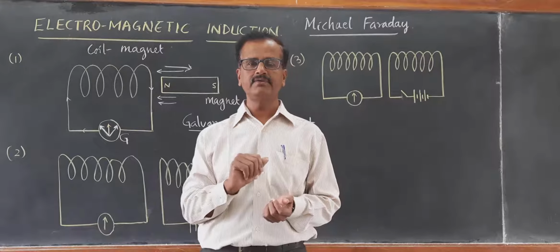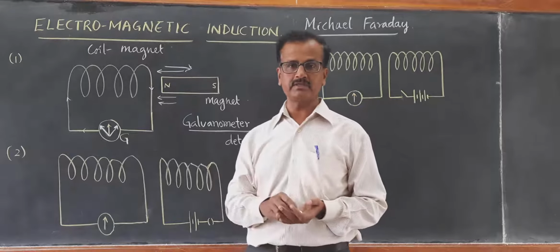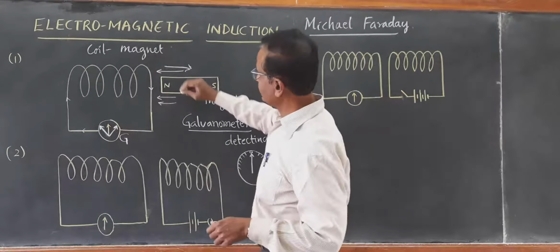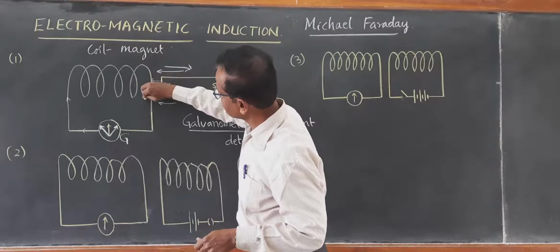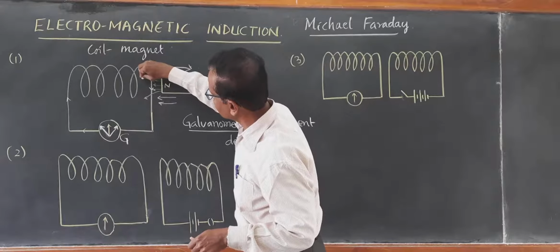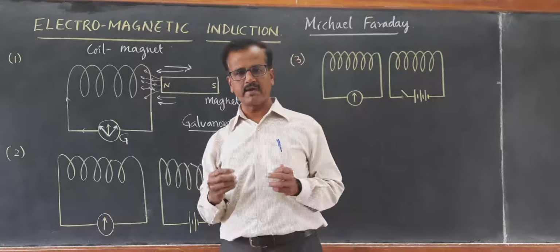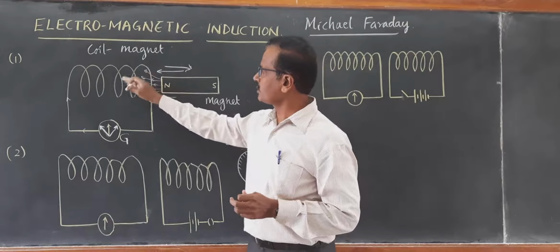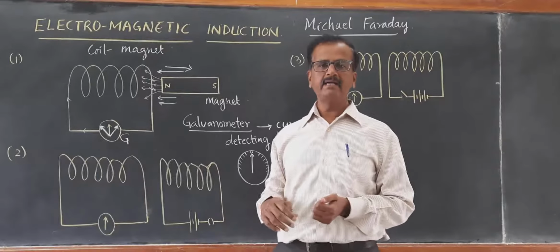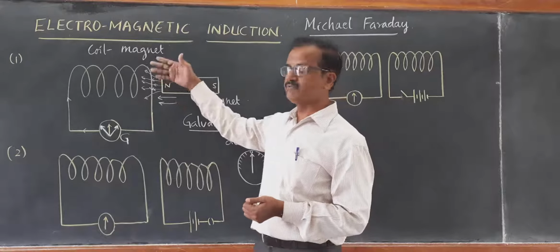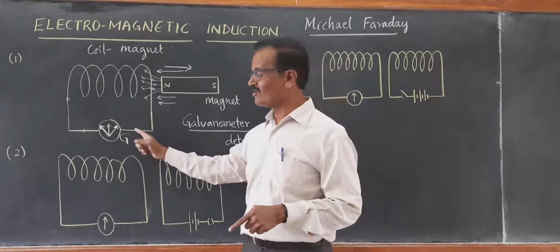Again, we are making use of Fleming's right hand rule here. But before that, let us understand what electromagnetic induction is. What happened here? When he moved the magnet, you see the magnet always has magnetic field lines. These magnetic field lines are crossing the turns of this copper wire. The magnetic field lines coming in contact with these turns increase when we push the magnet inwards. That increase in magnetic field lines linking with the turns of the coil induced current in the coil.